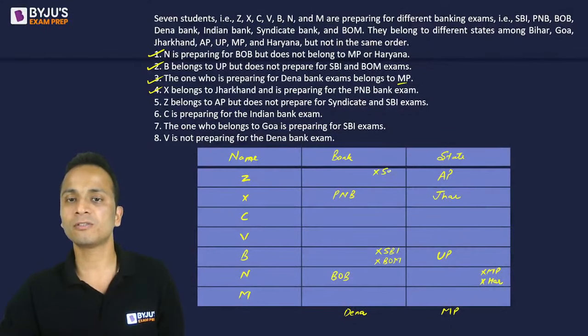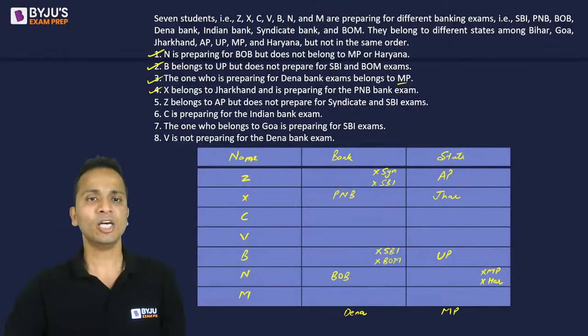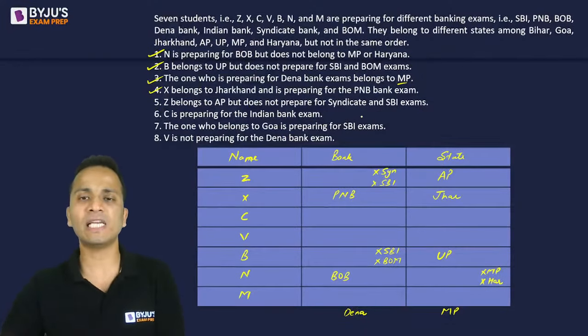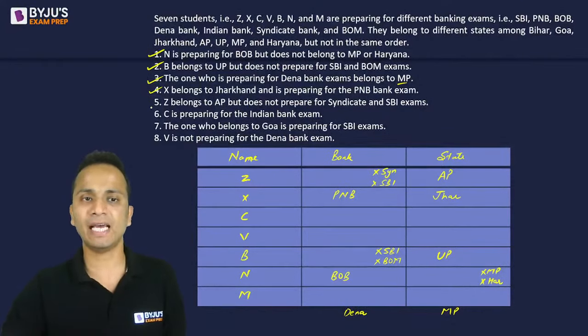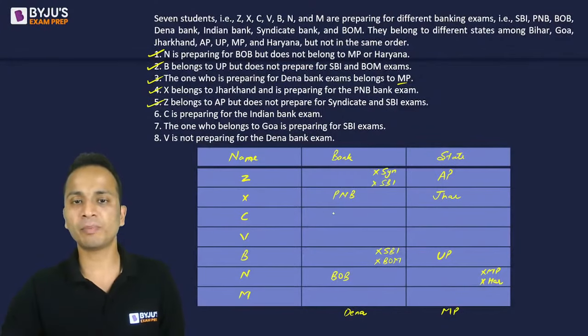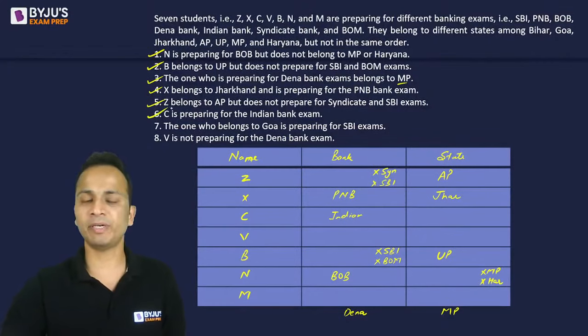Not syndicate, not SBI, right? So this was statement number 5. That was Z belongs to AP, but does not prepare for syndicate and SBI exam. So the fifth statement is also used. Okay. C is preparing for Indian Bank. All right. The sixth statement is done.